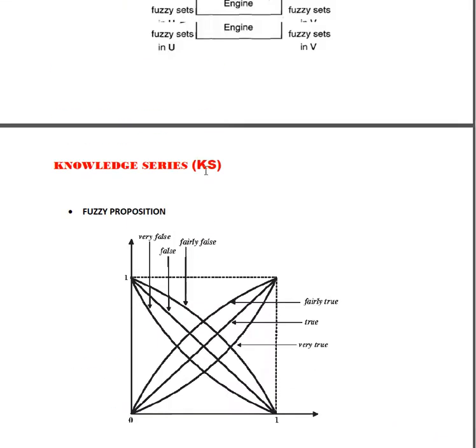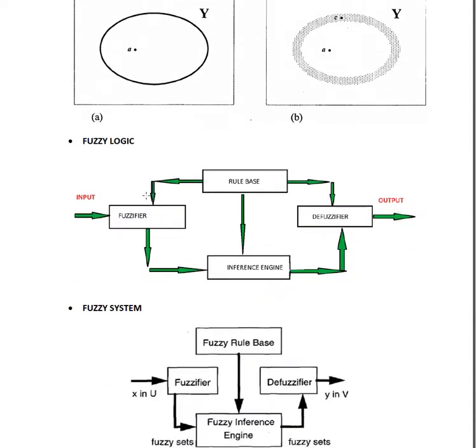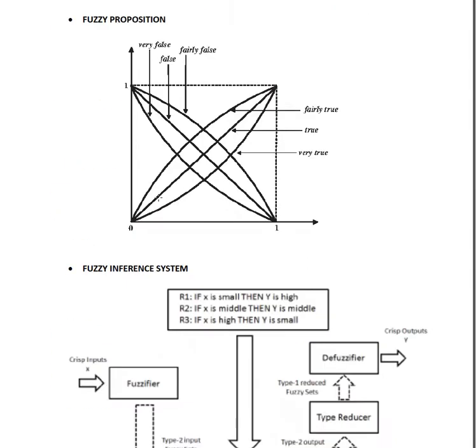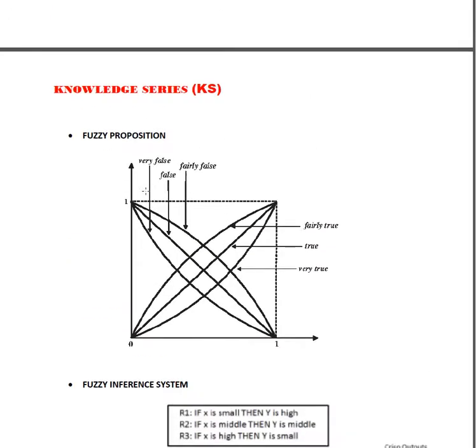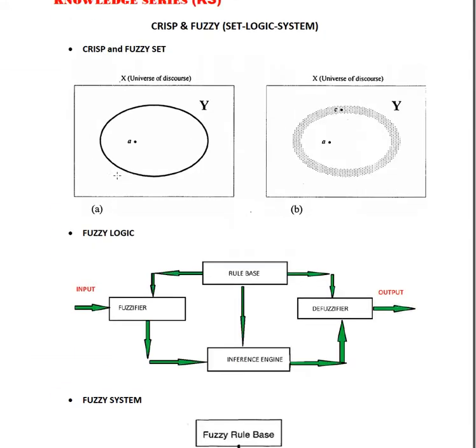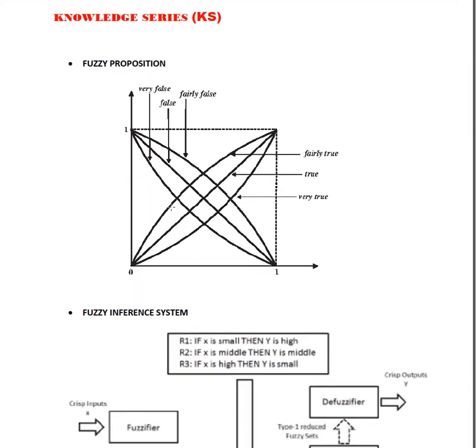So these entire things are correlated, but everything has a separate way of representing and expressing. So this is very important. Once you understand these concepts separately, it will give you an idea for the further discussions on fuzzy propositions and fuzzy inference systems.